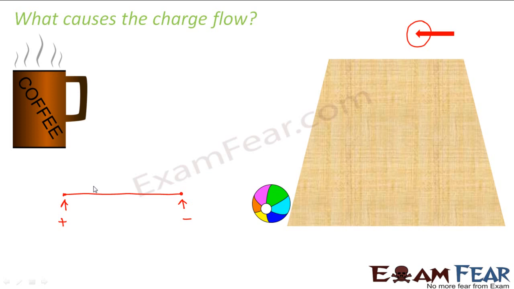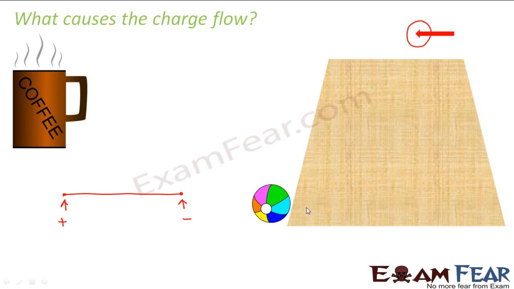In your chemistry lessons you would have studied the working of a cell. How does a cell work? So what is the purpose of a cell? The internal structure of the cell is such that chemical energy gets converted into electrical energy inside a cell. Therefore, this cell or a combination of cells, which is also known as a battery, is used to provide electrical energy, or used to produce potential difference between its two ends so that charge flow can be initiated.